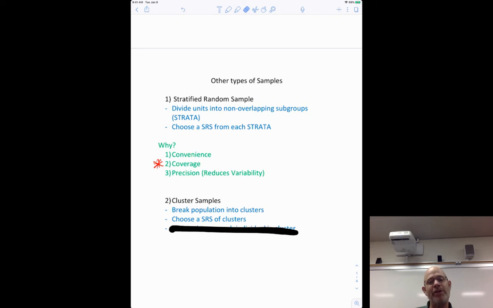Then remember in the stratified, you take some from each group, but now you're not going to do that. First of all, you're going to take a simple random sample of the groups. So in other words, let's say I'm in a classroom and I group you by those 5s, right? I go group 1, group 2, group 3, group 4, group 5, group 6. And then I want to pick, let's say, a certain amount of people. Maybe I've just picked 2 of those groups first.